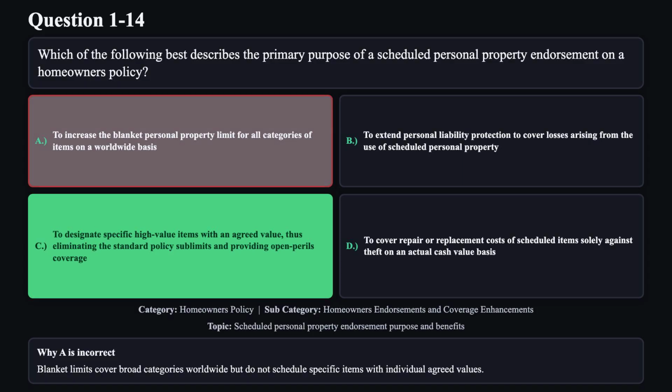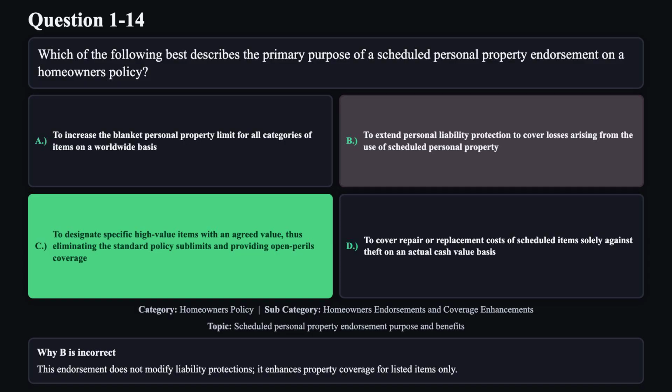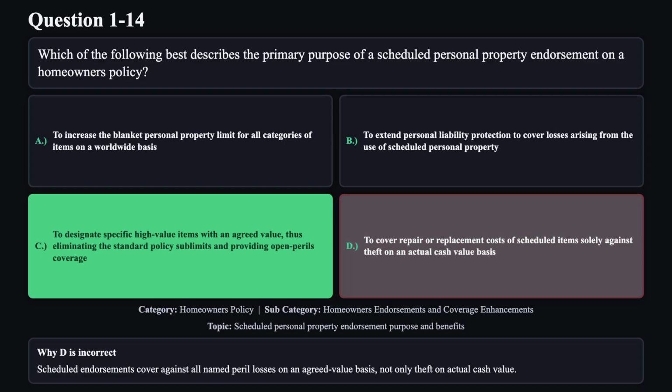Reason A is not correct. Blanket limits cover broad categories worldwide but do not schedule specific items with individual agreed values. Reason B is not correct. This endorsement does not modify liability protections. It enhances property coverage for listed items only. Reason D is not correct. Scheduled endorsements cover against all named peril losses on an agreed value basis, not only theft on actual cash value.